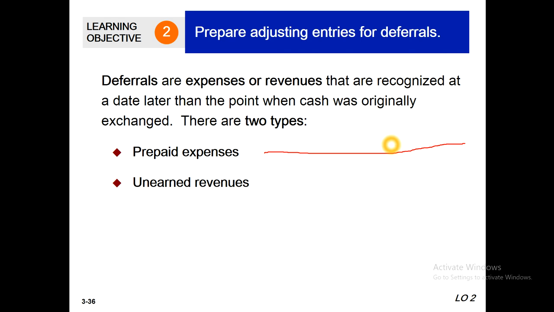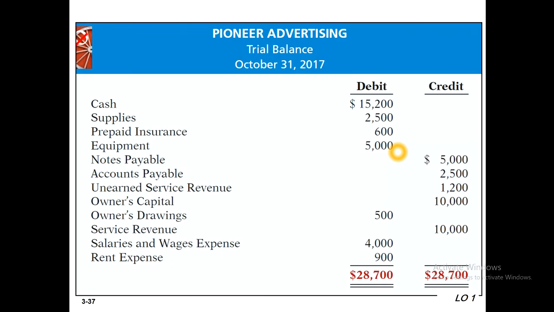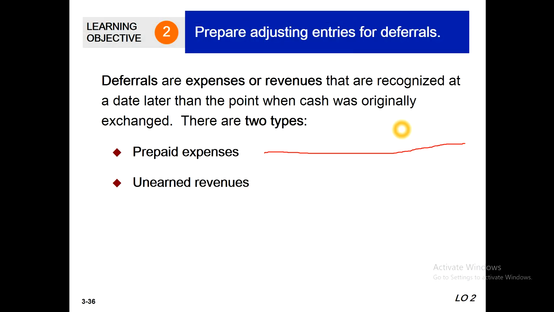Just let me show you an example. Suppose this is the Pioneer Advertising trial balance, October 31st, 2017. Here is our prepaid insurance, please look at this figure, 600. This is the prepaid insurance, 600, for this transaction.